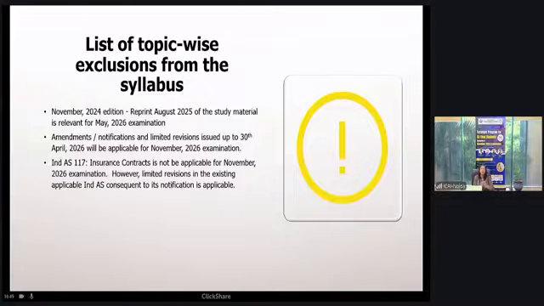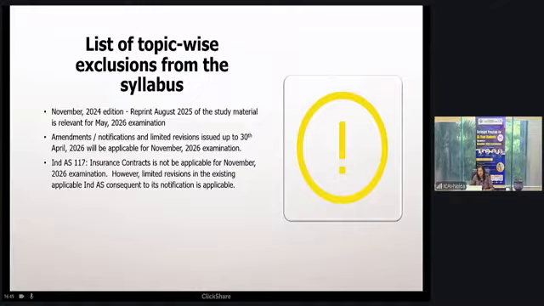All the questions are new. RTP aims to understand whether you have conceptual clarity on a particular Ind AS or not, because the questions are new. Sometimes questions are not of very high difficulty, they are of moderate difficulty, but because they appear for the first time in front of you, you may find them difficult to solve. At that time, what is important is how much conceptual clarity you have. In case you have conceptual clarity, you will be able to solve that question. So to assess your conceptual clarity, you should go through RTP questions.